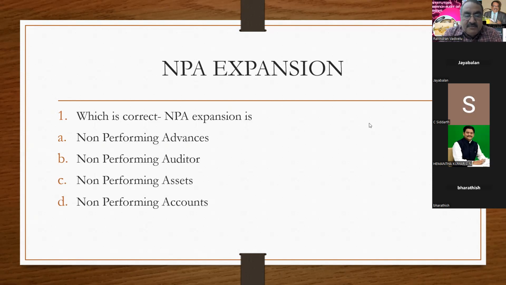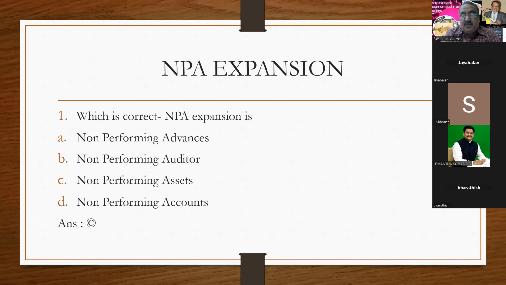C, non-performing assets. If you fail to identify the NPA correctly, then you'll be called as B, that is, non-performing auditor. With the opening remarks, I want to say that for wrong classification or non-classification of NPA, you will definitely get notice from RBI.